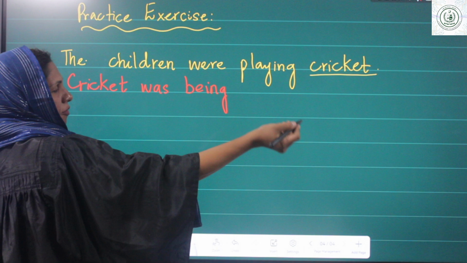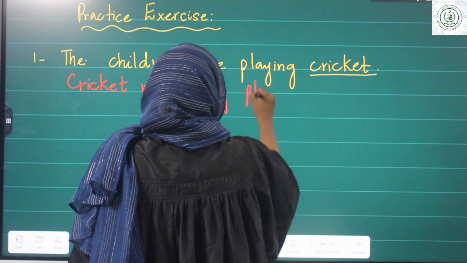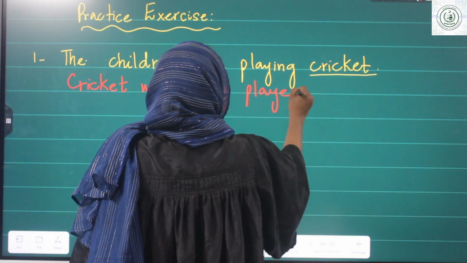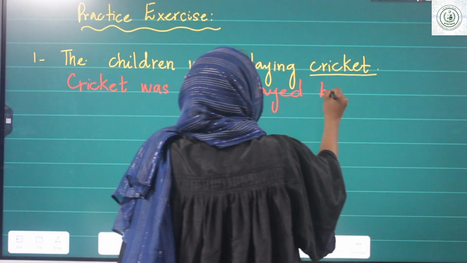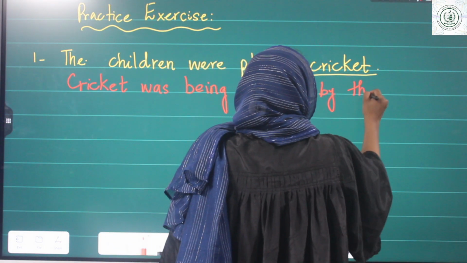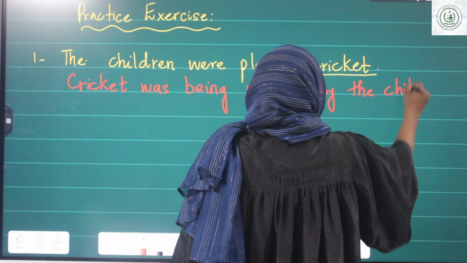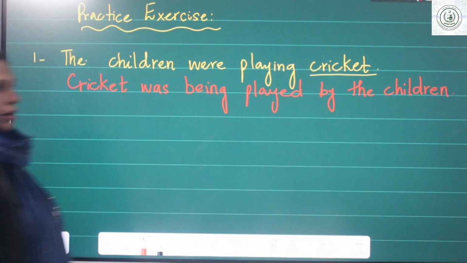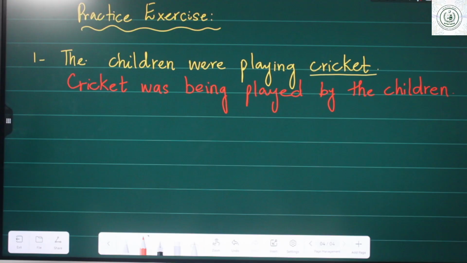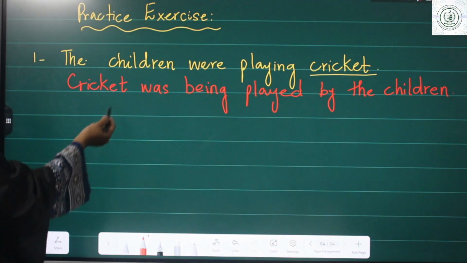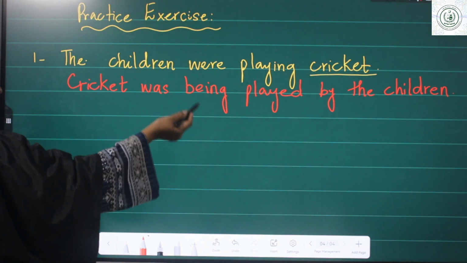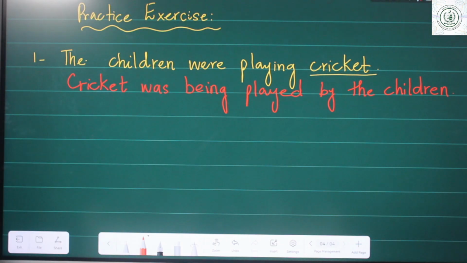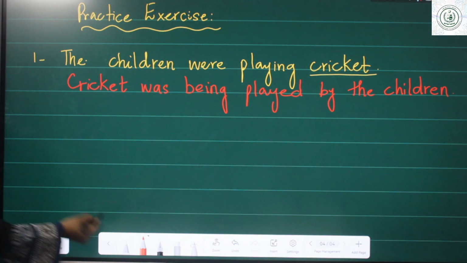Verb with the third form, played, by the children. Now again, the children were playing cricket. Cricket was being played by the children. Let's go for the next one.